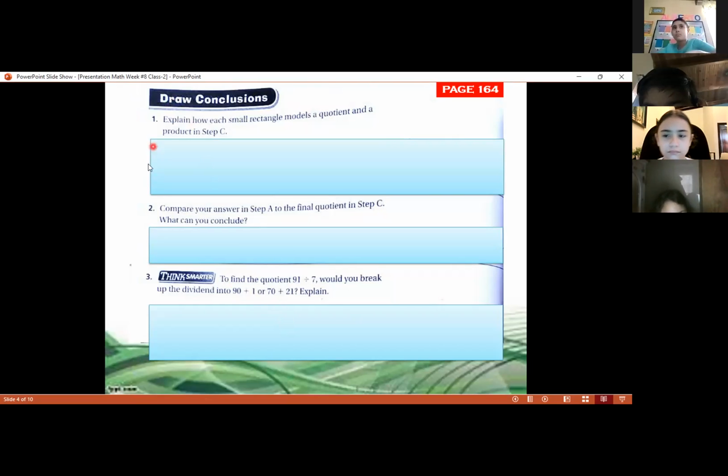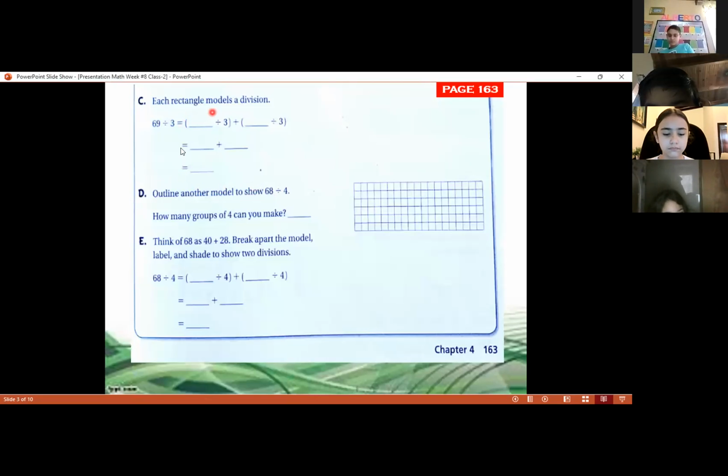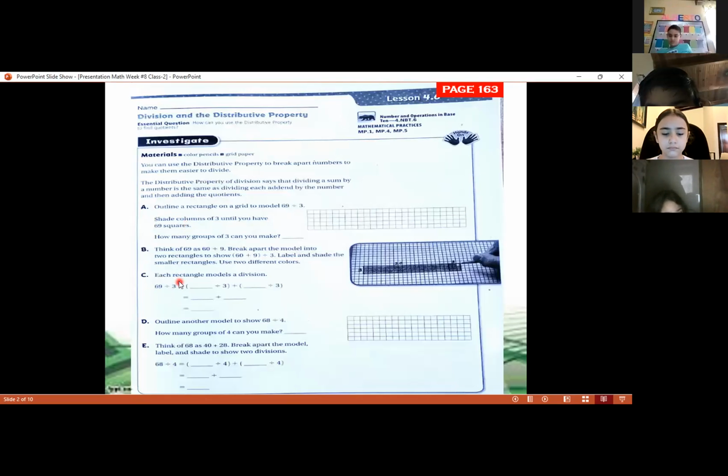So now, 1 and 2, yesterday we copied. Did you finish copying 1 and 2 yesterday? Yes. We talked about how the small rectangle models a quotient and a product in step C. What does it say in step C, remember step C? It says each rectangle models a division.